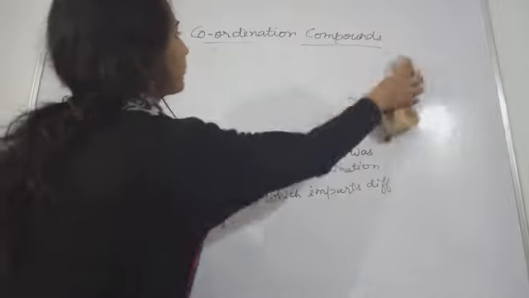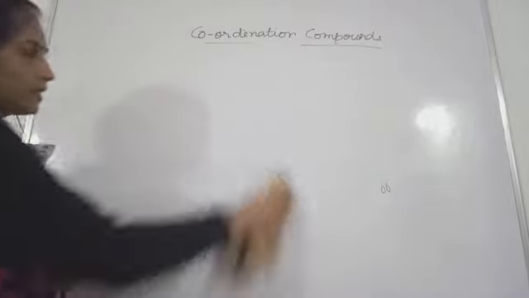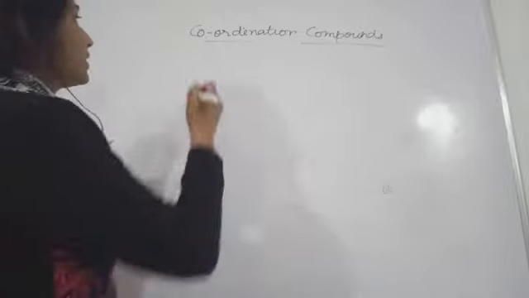Ligands, the different types of ligands.